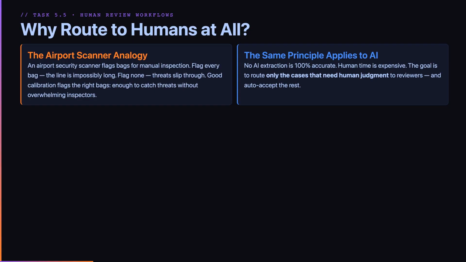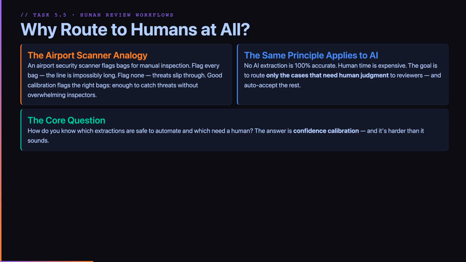No AI system is 100% accurate. Even with structured output, validation, and few-shot examples, some extractions will be wrong. Human review is the safety net. But human time is expensive. The goal is to route only the cases that need human judgment to reviewers and auto-accept the rest. The core question is, how do you know which extractions are safe to automate and which need a human? The answer is confidence calibration, and it is harder than it sounds.